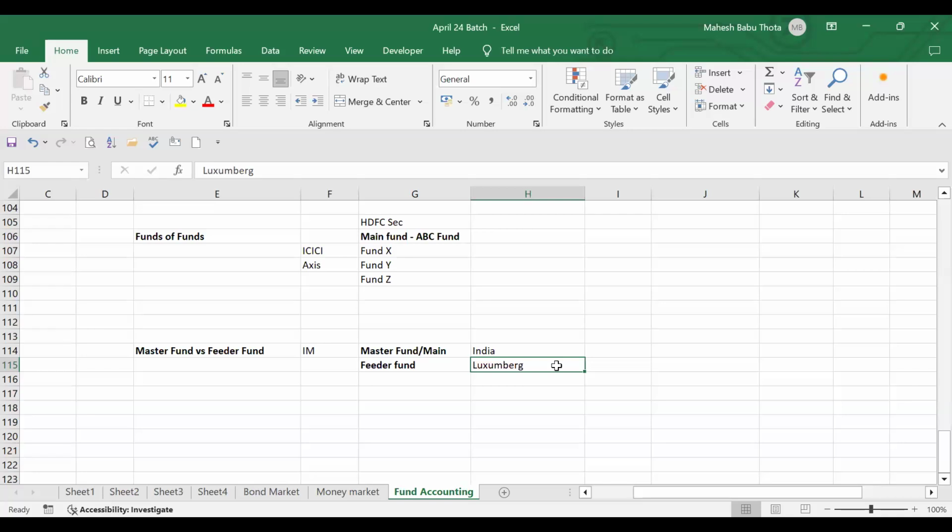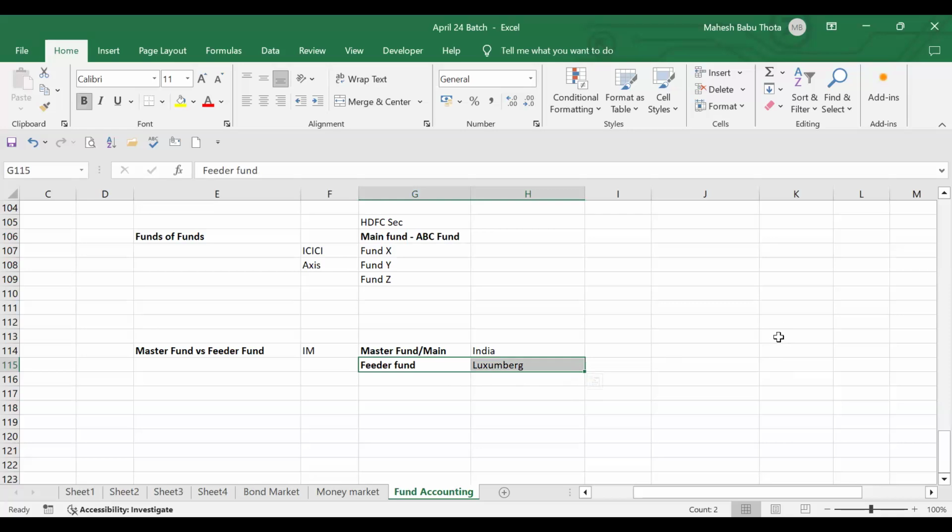So what they will do: in India itself, I'm establishing this fund because I'm targeting most of the clients and investors from India itself. So the main fund will be in India only. Again, I'm launching a different fund in Luxembourg because of the tax rules. If any investor wants to invest into the Luxembourg fund, it is very easy because there won't be many rules and regulations. Tax also will be very less. So I'll establish my fund in Luxembourg as a feeder fund.